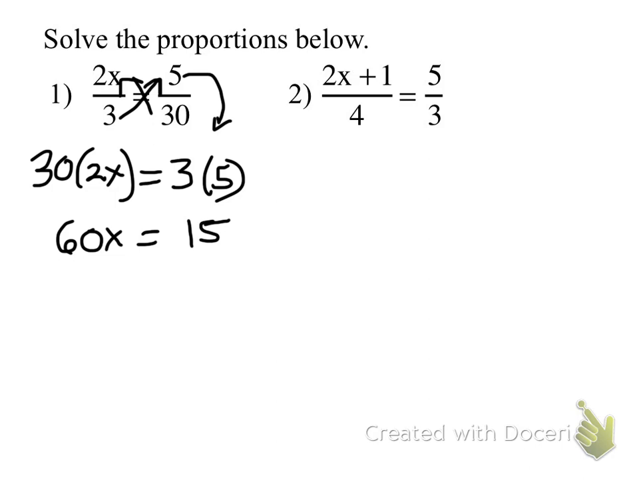And now what would I do? Rogelio, divide by 15, both sides. What do you want to get alone? X, so divide both sides by 60. And this is where a lot of people, you just went really fast and you weren't taking your time. And now this can be reduced. 15 goes into 15 once, and into 60 four times, so it's 1 over 4.